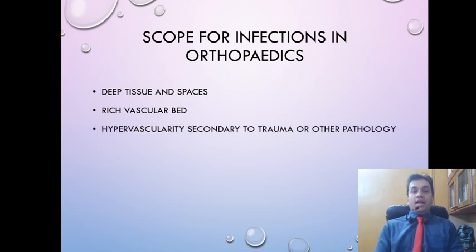Moving on, if we have seen the earlier video about pathophysiology of trauma or pathophysiology of fracture, you will know that every trauma incites a local inflammatory response in the bone.